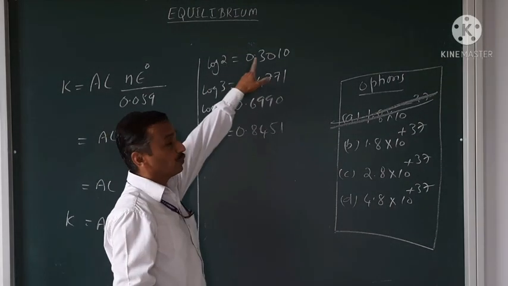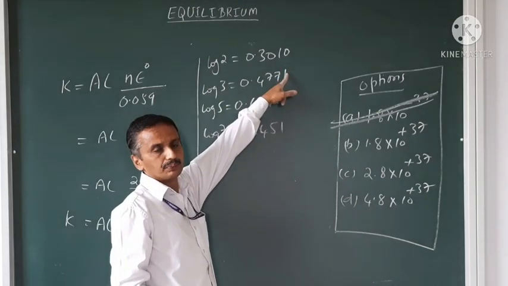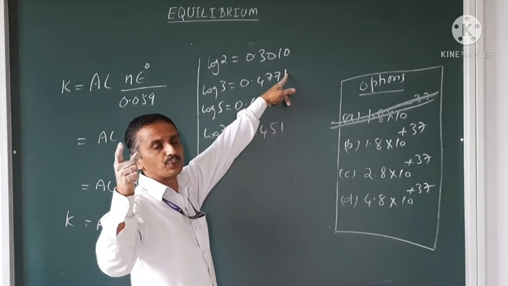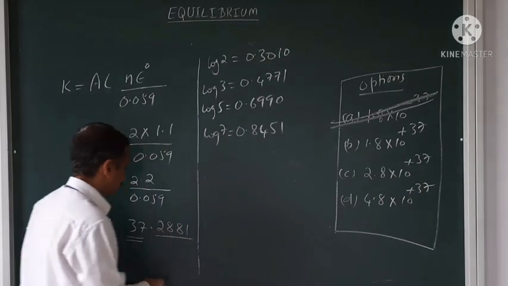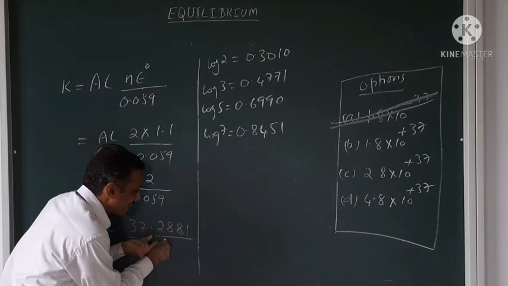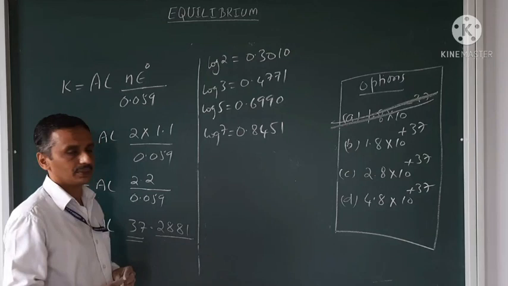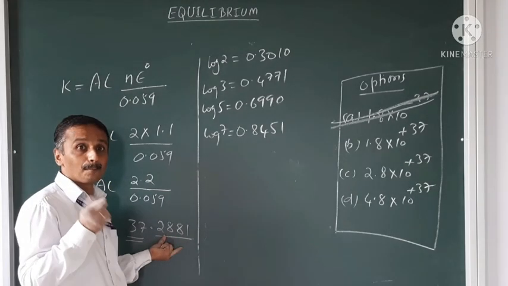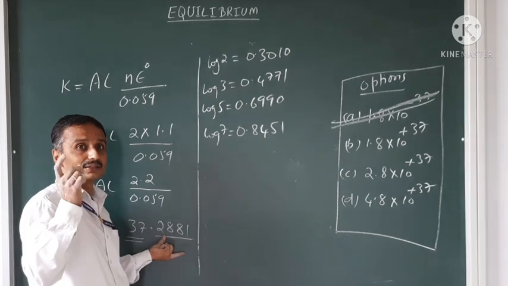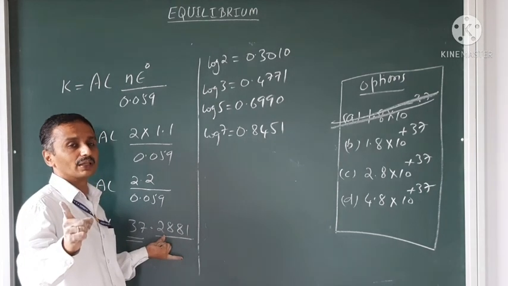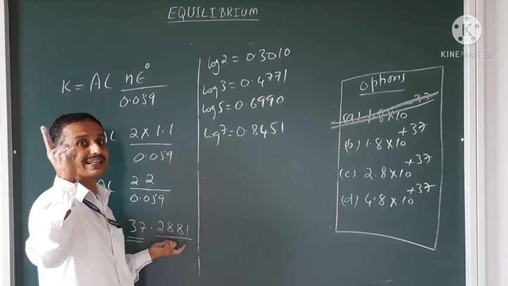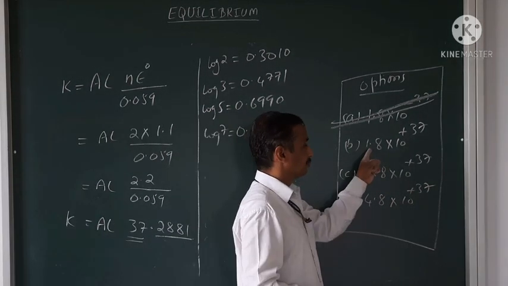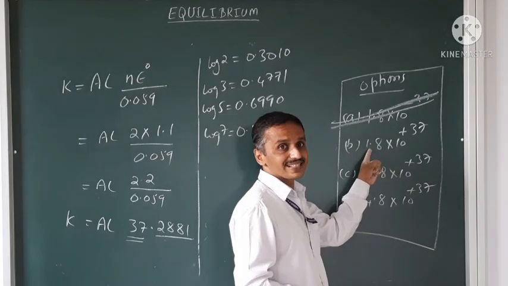See, log of 2 is 0.3010, anti-logarithm of 0.3010 is 2. And here, it is less than 0.3010. That means in my answer, before the decimal I should have a value less than 2. 1.8, 1 is less than 2.